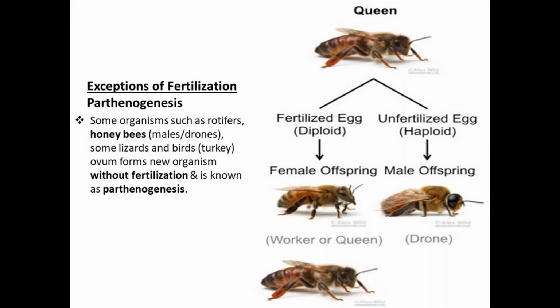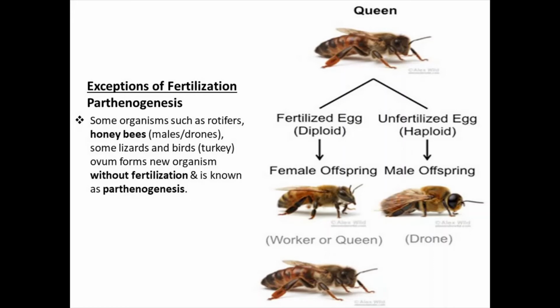The honeybee is a social insect which shows division of labor. In the beehive of a honeybee there are the queen, the workers and the drones. Drones, the males of the honeybee, are formed without fertilization, which means they are haploid.